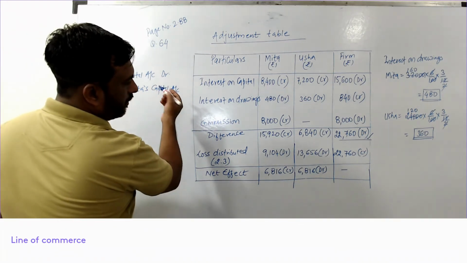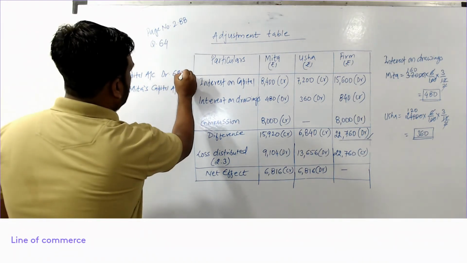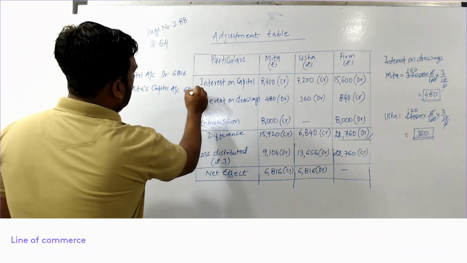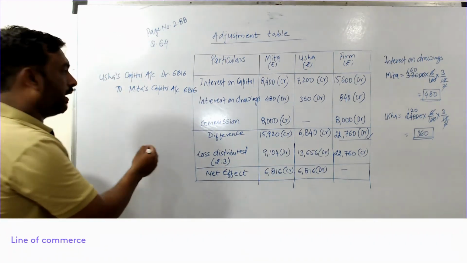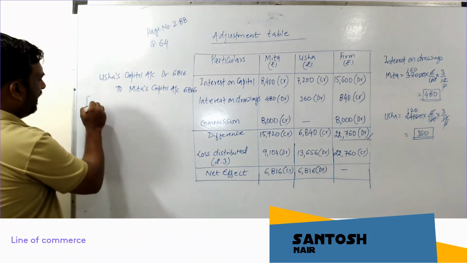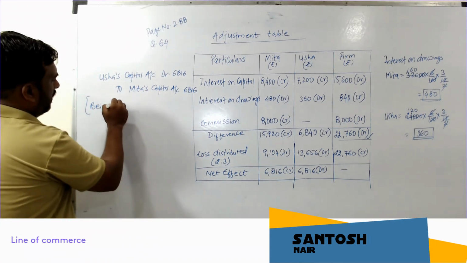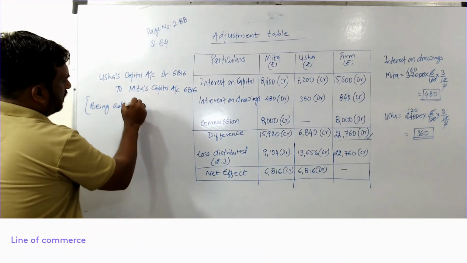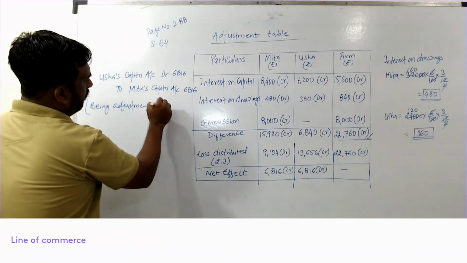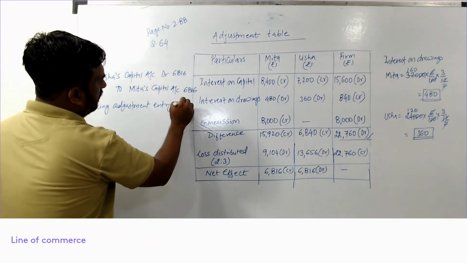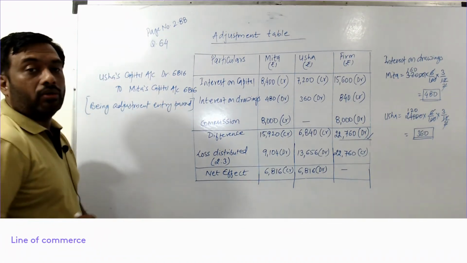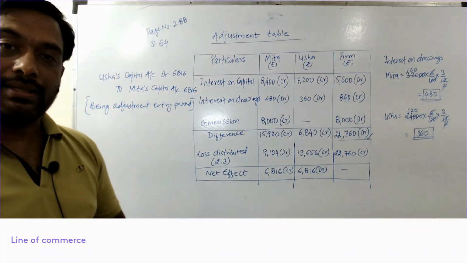You can write 6,816, 6,816. Okay, and then you can write the narration, being adjustment entry passed. So this is how you need to do past adjustment.